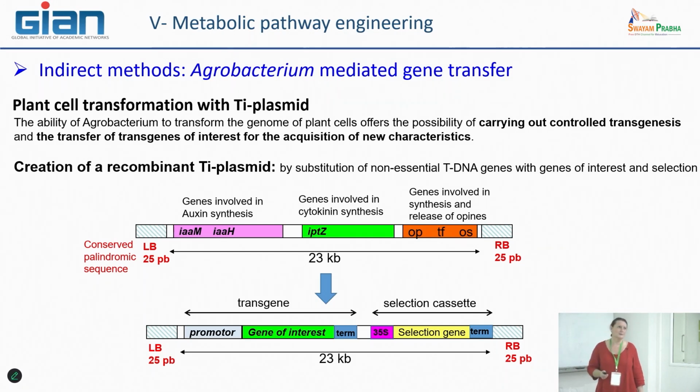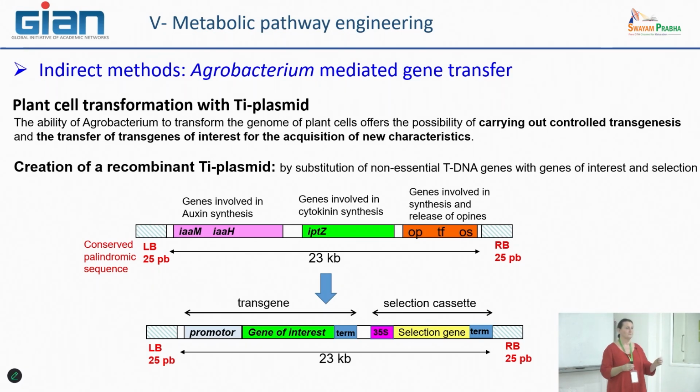In this type of construction, we also need to insert several genes for the different steps of selection. That means we have markers, genes that encode a specific activity that is easy to detect, to establish specific screening to select first the bacteria that have received this construct, but also at the end, the plant cells that have acquired this transgene.